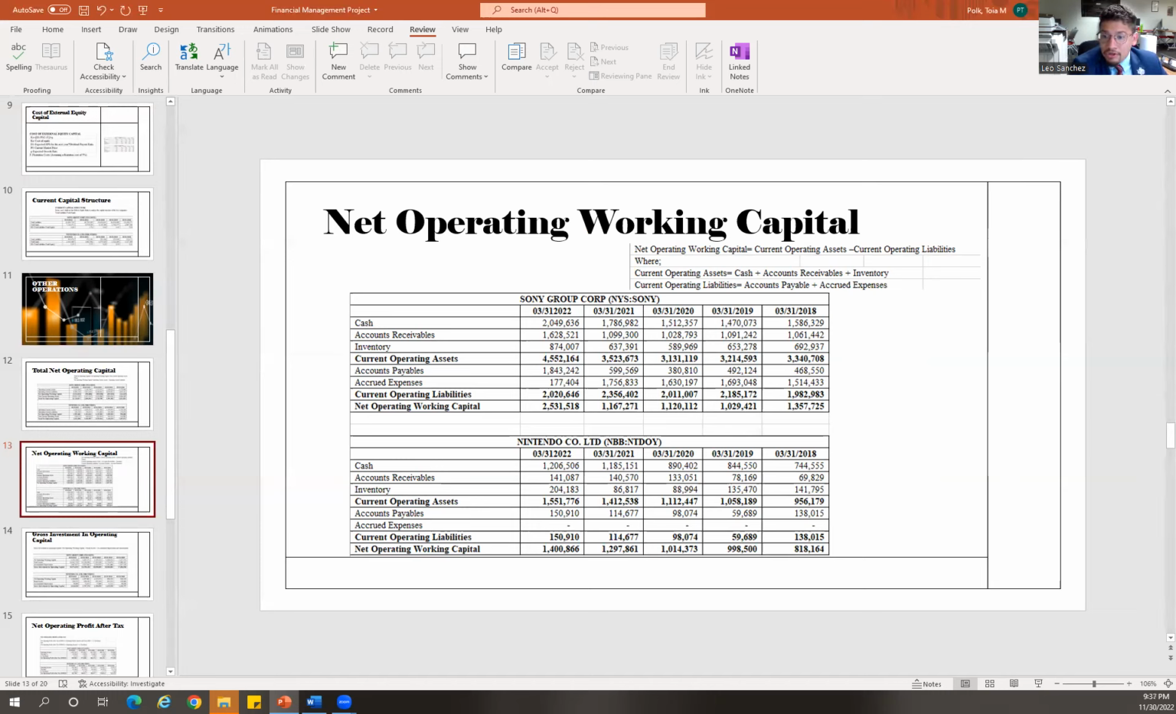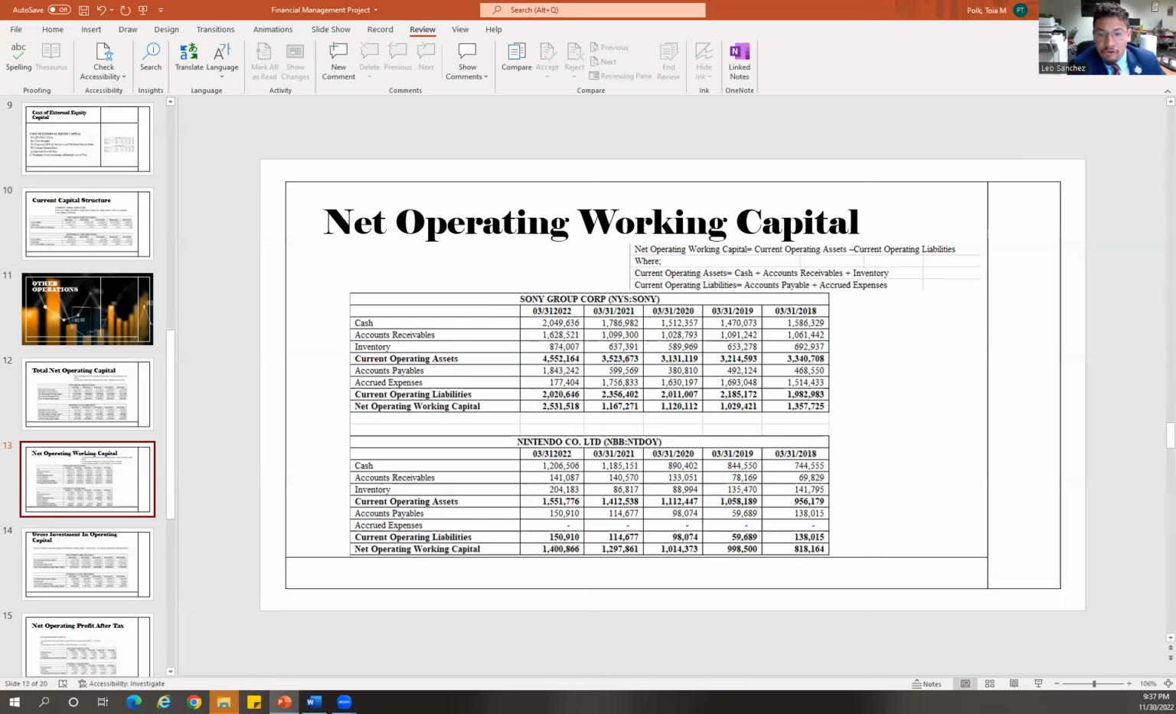The formula that is used to calculate the net operation working capital is the following. It is equal to the current operation assets minus the current operation liabilities, where current operation assets is equal to cash plus account receivables plus the inventory, and the current operation liabilities are the account payables plus accrued expenses. The two tables below show the net working capital for both Sony and Nintendo in the past 5 years.